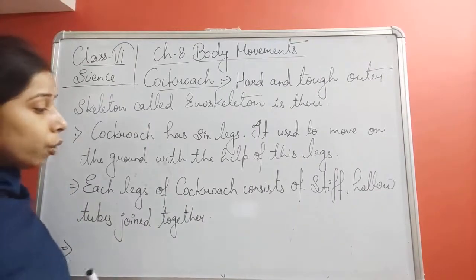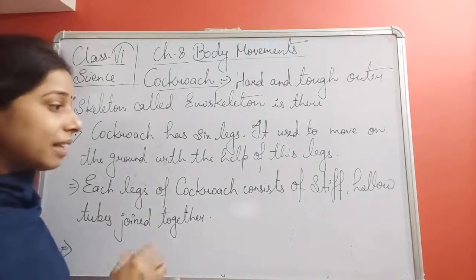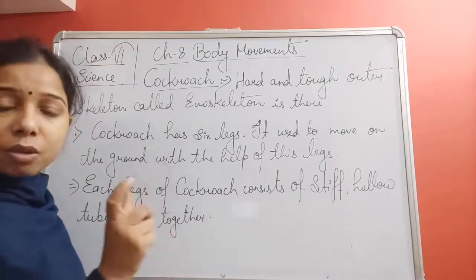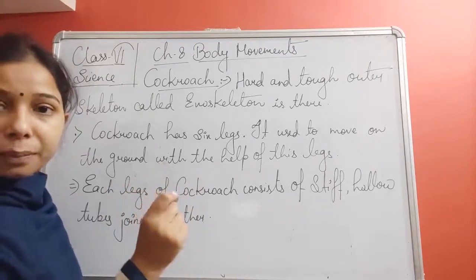Okay, so when you look at the leg of the cockroach, it consisting of stiff, hollow tubes. These hollow tubes, they join together.